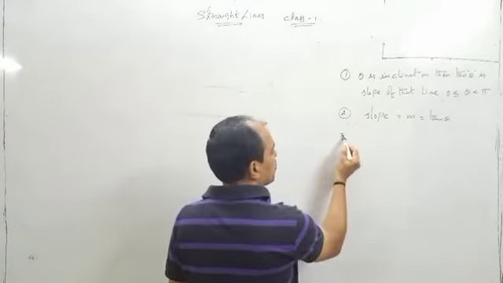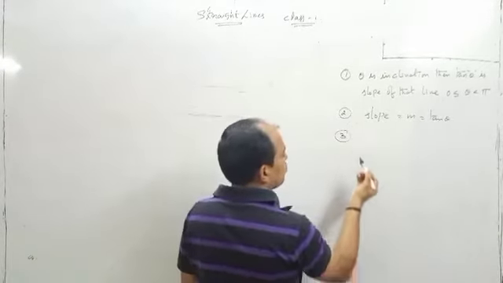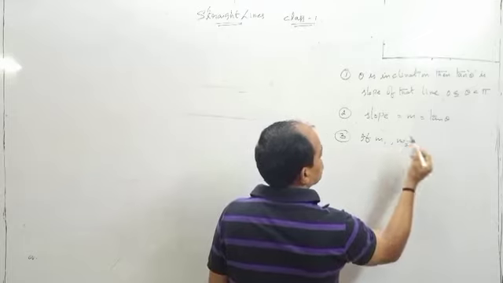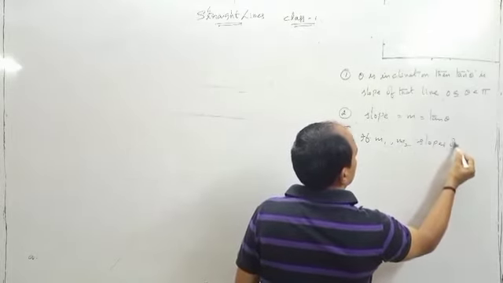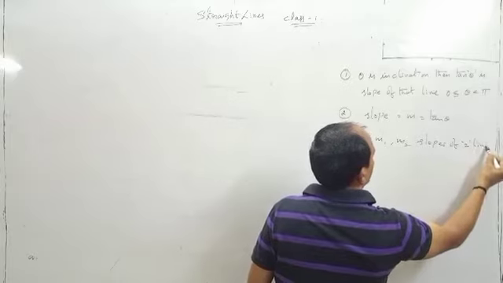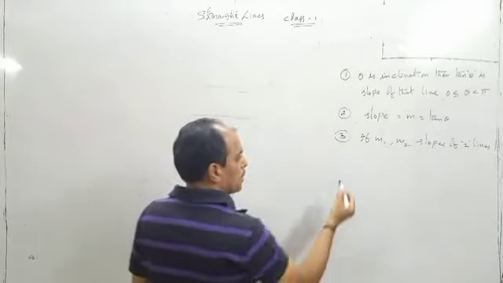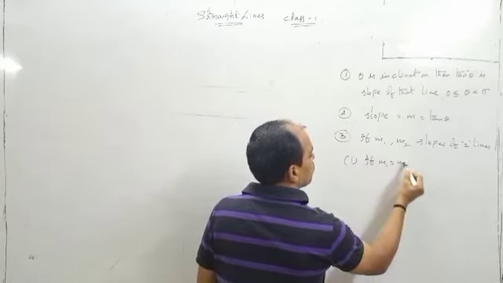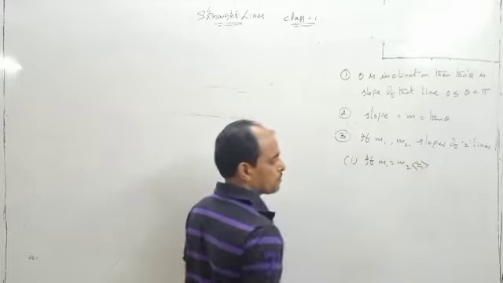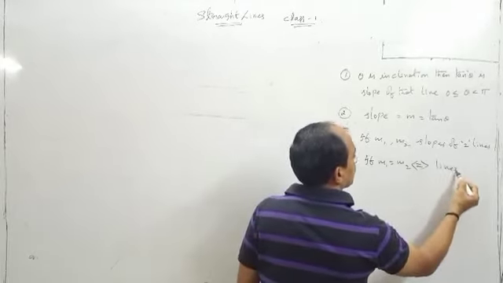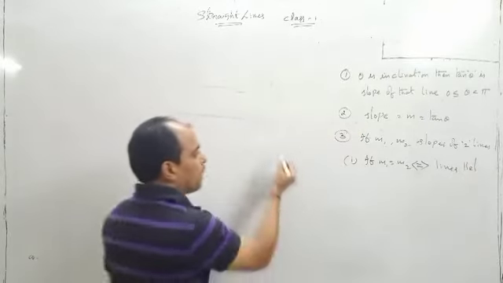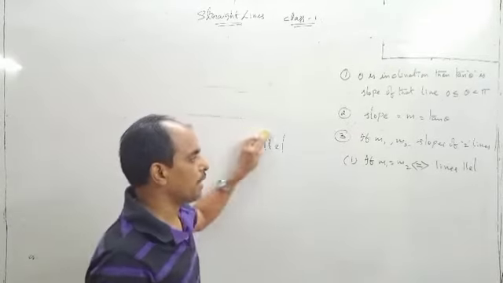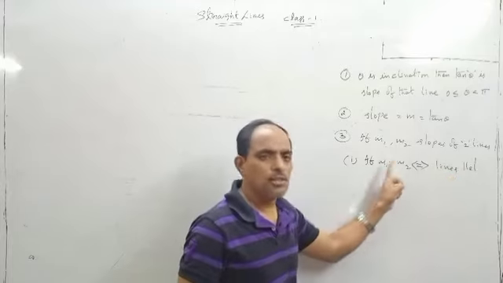Next point, third point. If m1, m2 are slopes of two lines, then first point, if m1 is equal to m2, it implies the lines are parallel. You can write like this, two lines, and here write parallel. If lines are parallel, slopes are equal. If slopes are equal, lines are parallel.